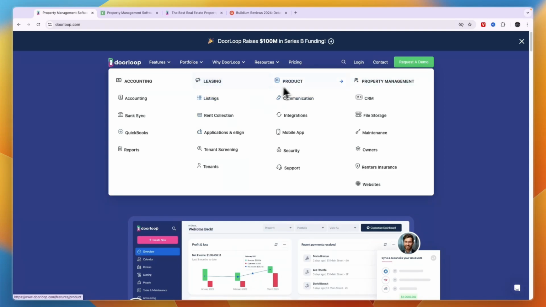So you have leasing, product, and property management. Under leasing, you have listings, rent collection, so that's also online rent collection. You have applications and e-sign, tenant screening, and you have the tenants. Then under product, you have communication. It integrates with a ton of different apps. You have a mobile app. They will help you with your security, and they have great support.